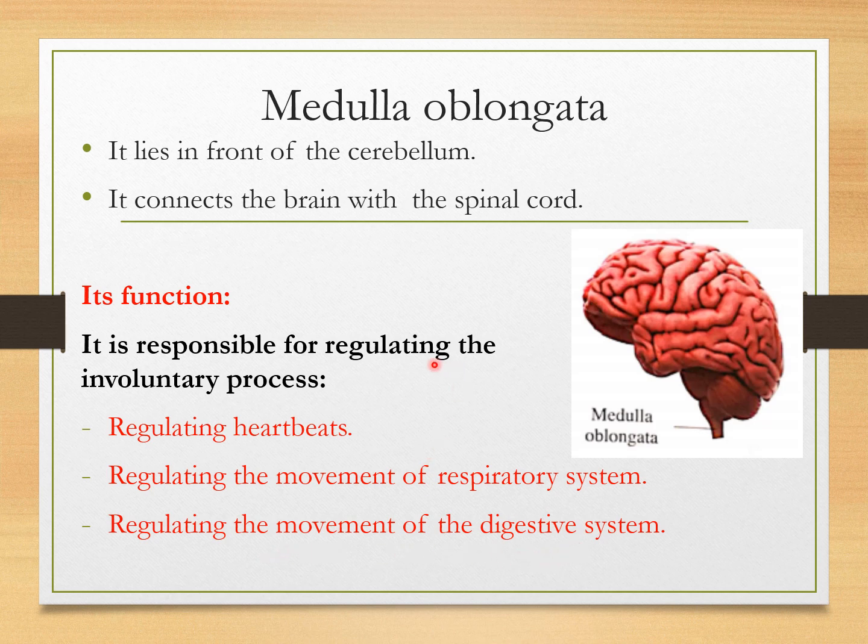So the medulla oblongata is very important, and any damage to it may lead to death because it is responsible for regulating involuntary processes like heartbeats and the respiratory system.